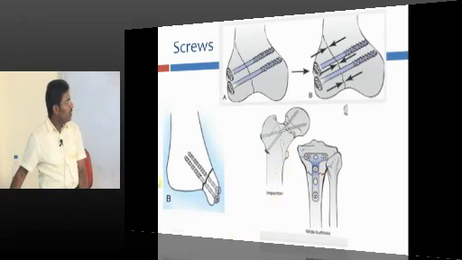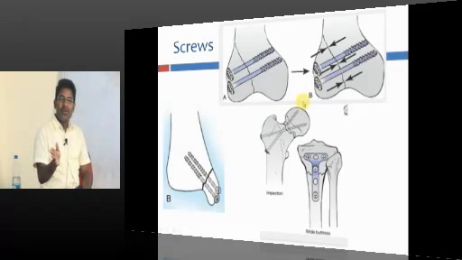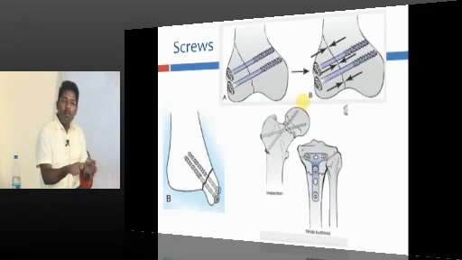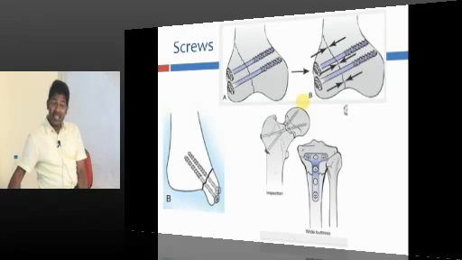Look at this, it is a small fragment, medial malleolus. This is a small fracture. We cannot apply any nail or any plate, you cannot apply anything like that, as it is again a small fracture. So, in this area you can simply insert a screw and that will hold the bone fragment. So, that is screw fixation. You can use more than one screw, usually one screw will never be enough, multiple screw fixation, understand?